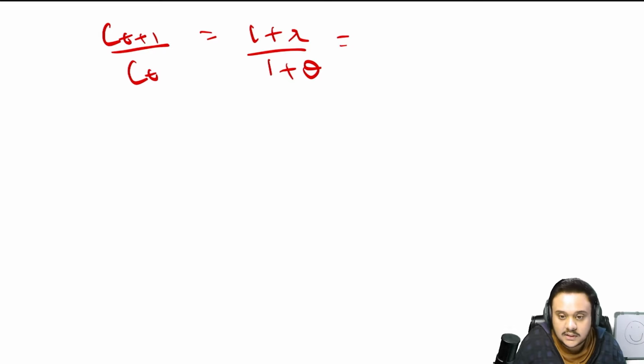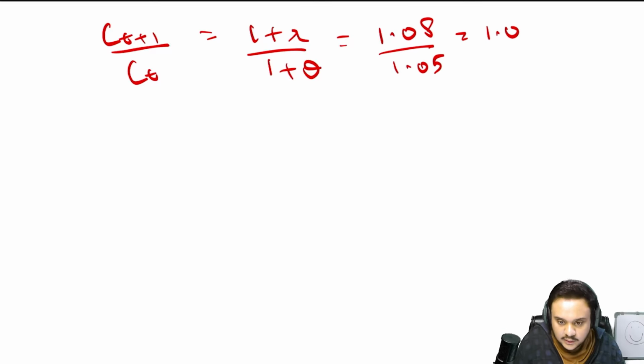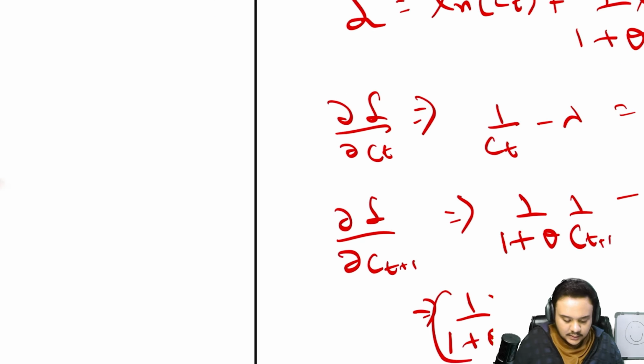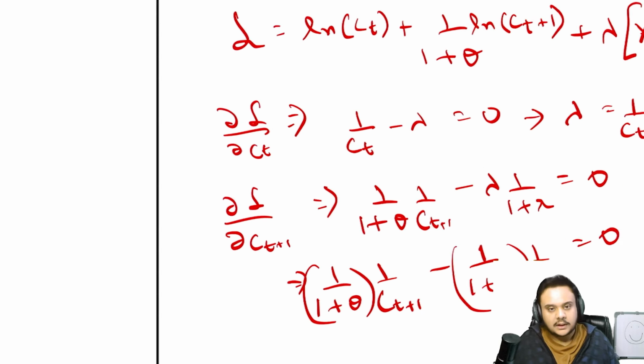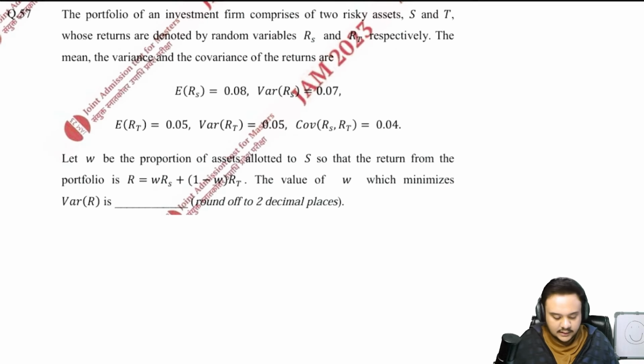Okay, and now just substitute in the values. It was 0.08, so 1.08 upon 1.05. This is given to you as 1.028. Okay, this is your answer, 1.028. So to 2 decimals, 1.02, or you can even write 1.03. Okay, let us move on.